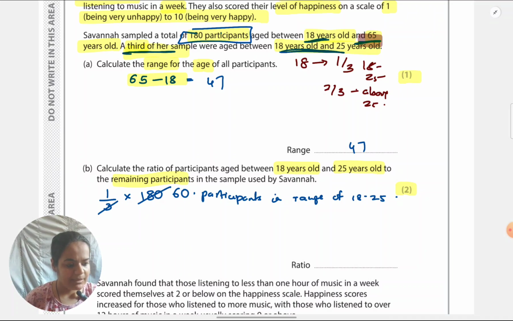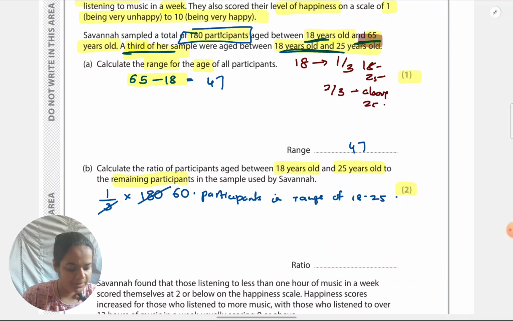So now we've just calculated 60 is the number of participants in the range of 18 to 25. 120 is the remaining participants. They want this ratio D: those between 18 to 25 and those remaining. So now we'll show how we are calculating the ratio. This step is important again.